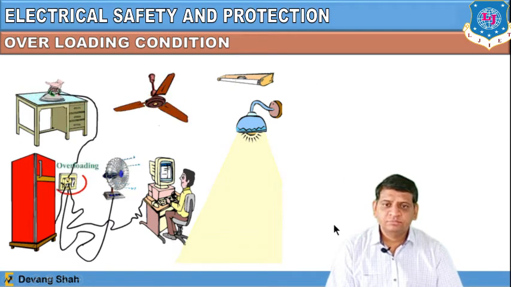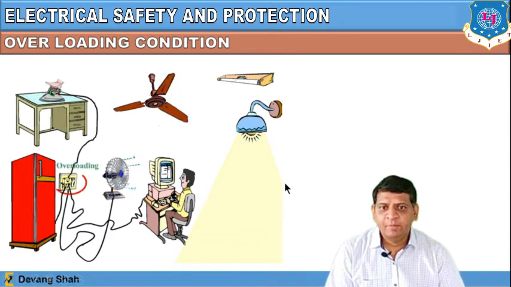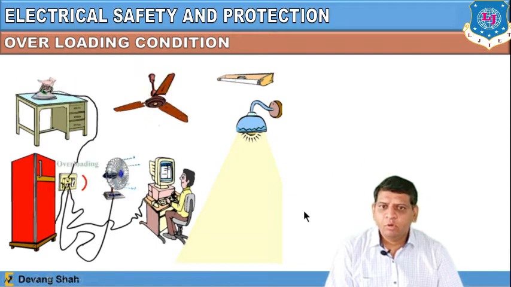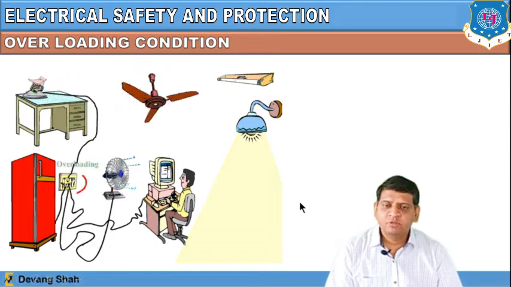In this condition, if earthing is not properly provided, then the high value of current which is passing through all these devices may damage them at the end. So if the earthing is properly given to home appliances, then all the home appliances can be saved in time, right? So this is one more condition where earthing is also required.